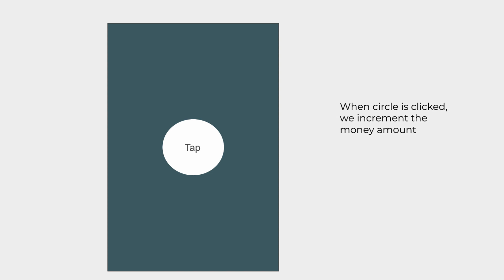All right, so here's what we're going to do next. We're going to create a very simple application where we're going to have a button of some sort or tappable UI widget. And when that is tapped, right, this circle is tapped, we want to increment the amount of money we'll see at the top there. So it's a very simple app, but it will give us some insights into Compose and how certain things work. All right, let's go ahead and get started.